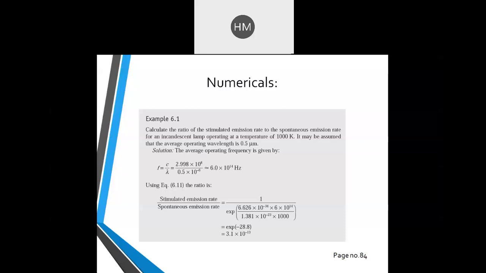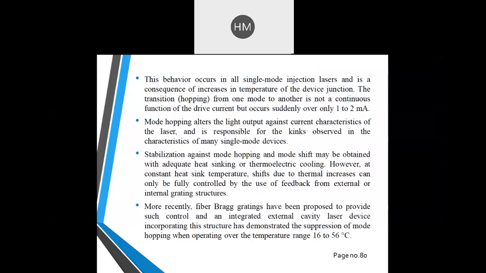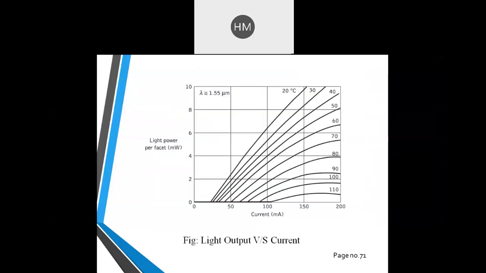So you can read the question. It's a very simple question. You have to find the ratio of stimulated emission rate upon spontaneous emission rate. And here we have to find the operating frequency because your wavelength is given to you. Speed of light we all know. And the frequency of operation is a very important parameter. So here we have to use the expression of stimulated emission rate upon spontaneous emission rate. That equation, I will show you that equation.